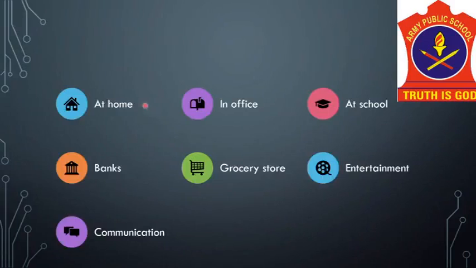So first is at home. At home, people spend hours of their leisure time using a computer. They play games, listen to music or radio broadcasts, watch videos and movies. They can read books, magazines, they can share stories, photos and plan their vacations.